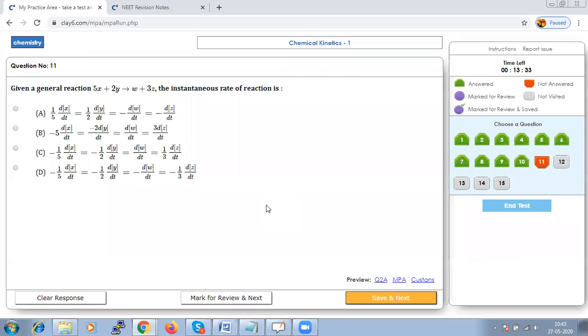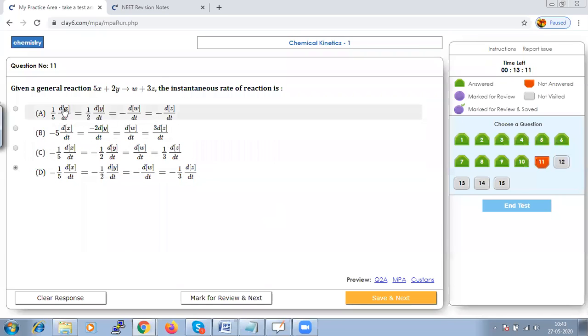Given a general reaction and the instantaneous rate of a reaction, we have to find out the instantaneous rate of a reaction. So it is a simple question where you are just going to write the rate of a reaction in different reactant and product, based on both the reactant and both the product.